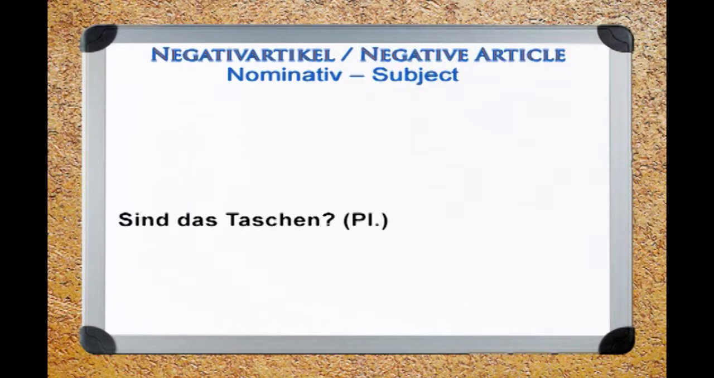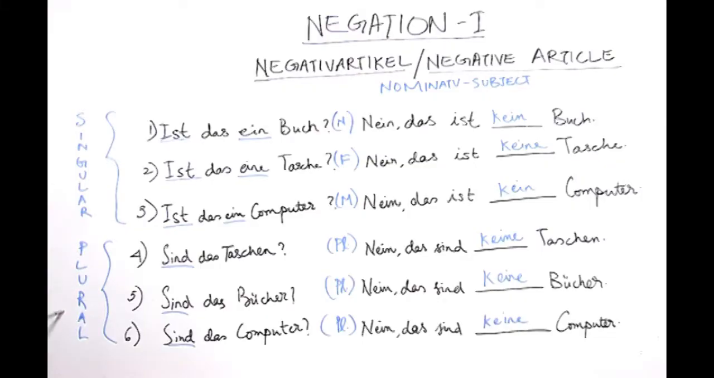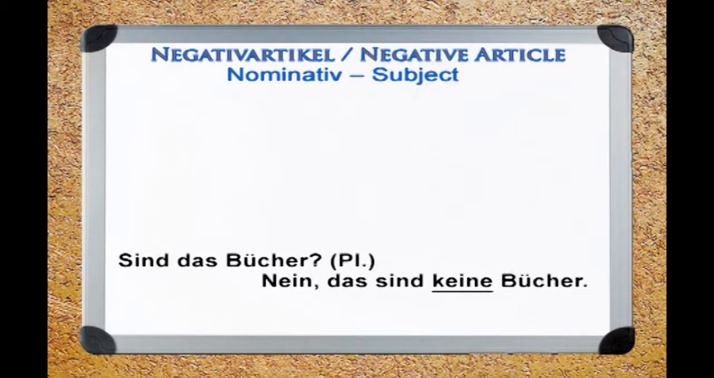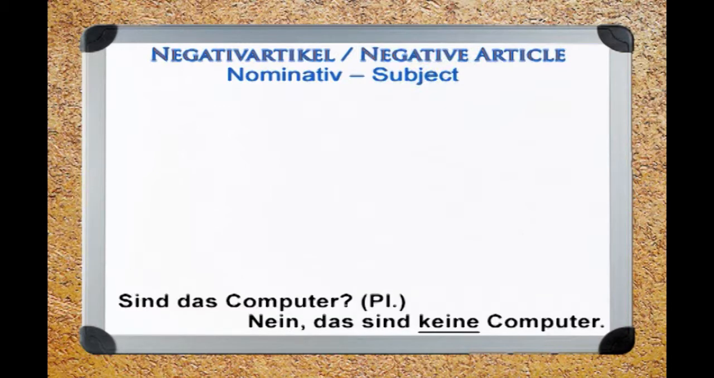Now, look at these sentences. The sentence starts with sind das Taschen. As you can see, I have written here plural. As you know, sind is the verb form for the third person plural category. So, we have sind das Taschen, and we know the negative article for plural is keine, which is written here. So, we have here nein, das sind keine Taschen. Sind das Bücher? Nein, das sind keine Bücher. Sind das Computer? Nein, das sind keine Computer.